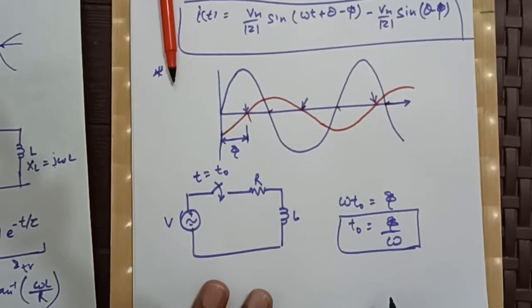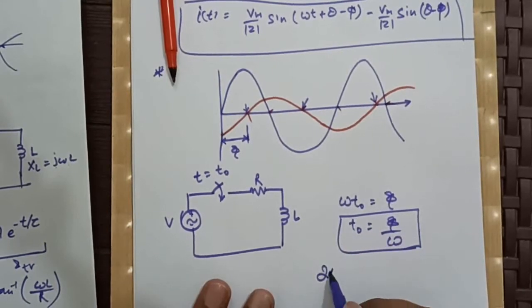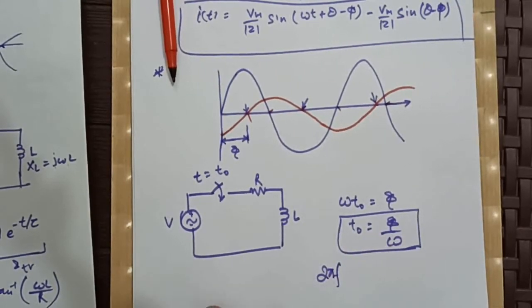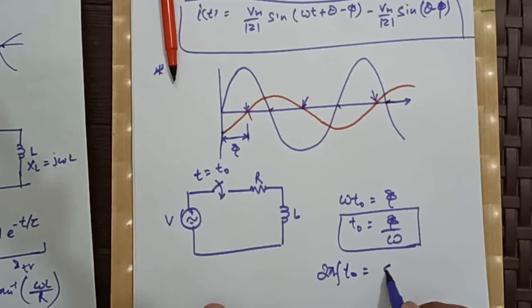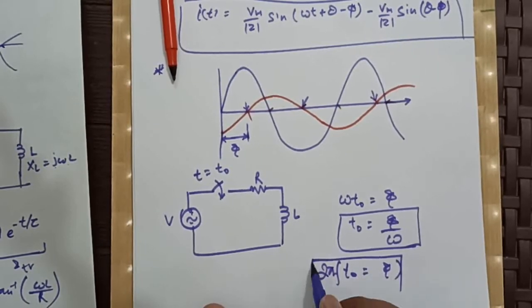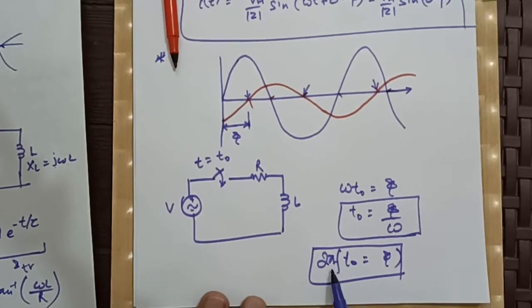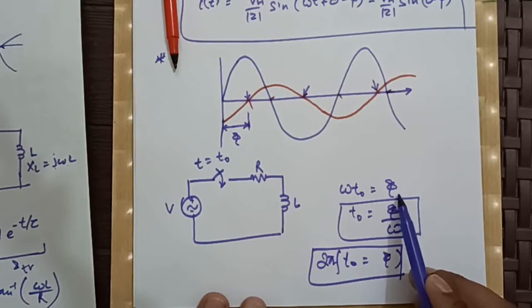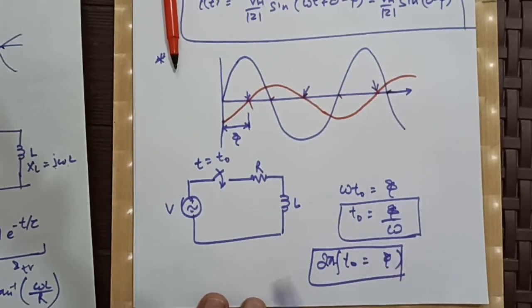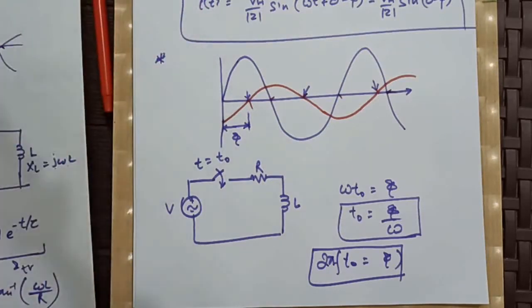Or if the frequency is given, then replacing omega by 2 pi f, we will have 2 pi f t naught equal to phi. So in a problem we will calculate phi and then equate it with 2 pi f t naught, or equate it with omega t naught, and from there we will calculate t naught. Basically, in AC transient this type of question is asked.